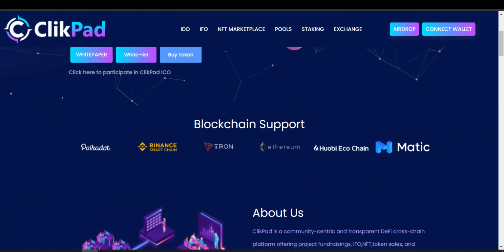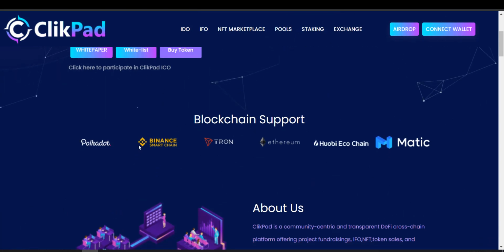Here you can see the blockchains supported by ClickPad are Polkadot, Binance Smart Chain, Tron, Ethereum, Huobi, Echo Chain and Matic. They will be including more blockchains in future, so currently they are supporting this many blockchains. The potential of ClickPad is very vast. As you can see, most of the well-known blockchains are available over here.